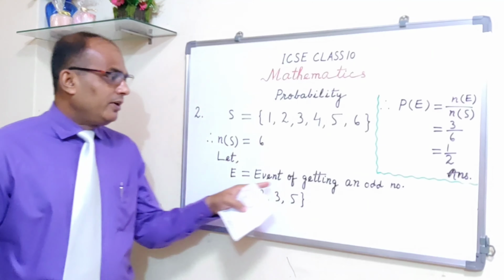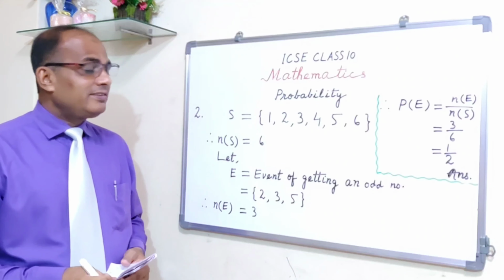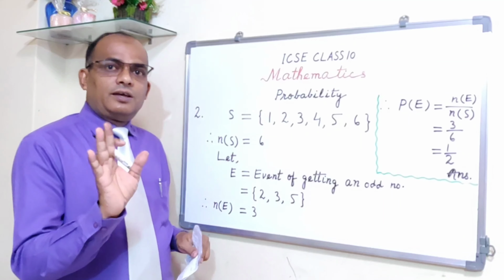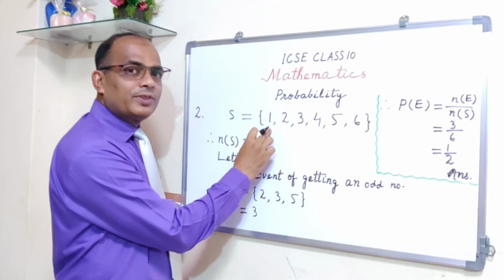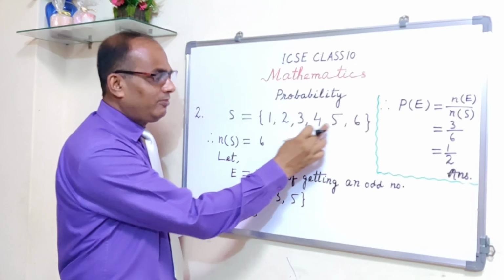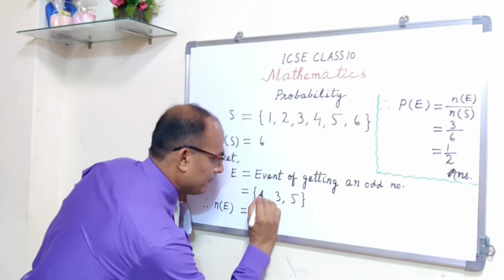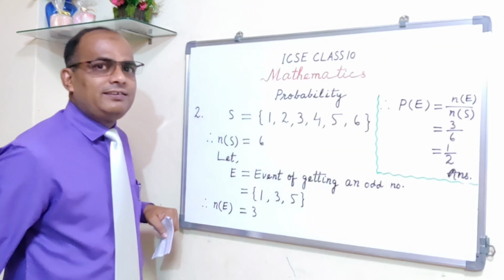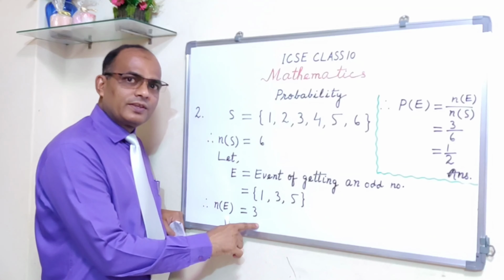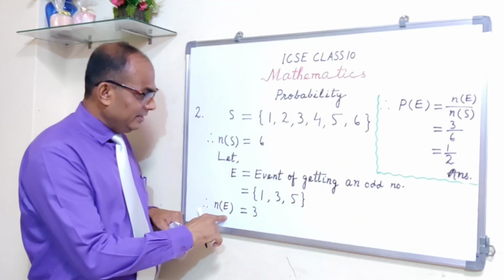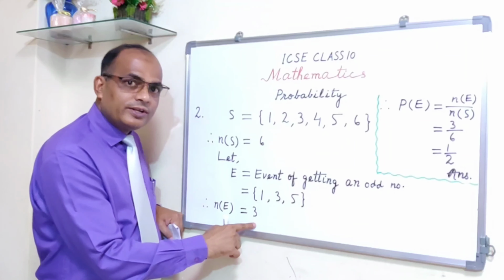Alright, event of getting an odd number. This is our question. Now, what are the odd numbers? We are clear about that. Odd numbers. That means 1 is an odd number, 3 is an odd number, and 5 is an odd number. So 1, 3, and 5. These are the odd numbers. Alright. N of E is again 3. And I am again writing E because this is the next question, the second question. So N of E is equal to 3.